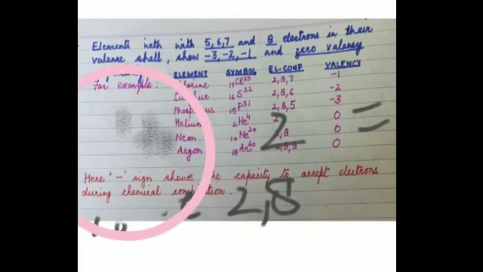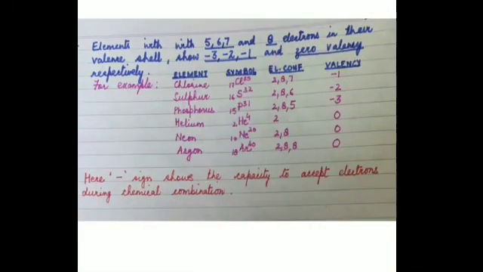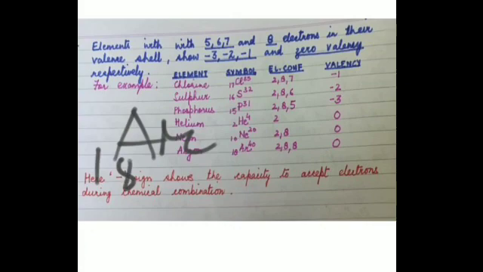Then we have another one, that is argon. Its atomic number is 18. That means 2, 8 and 8. Outermost shell electronic configuration is how much? 8. How many electrons? 8.